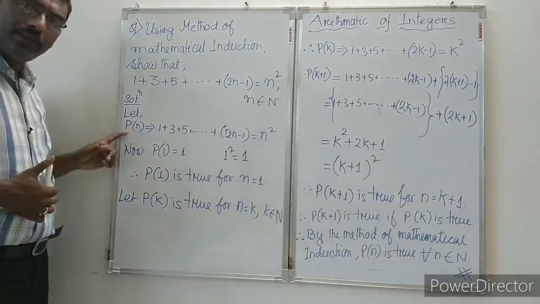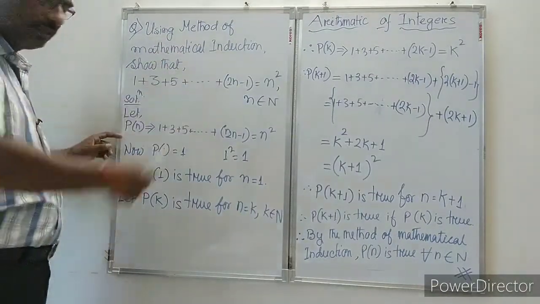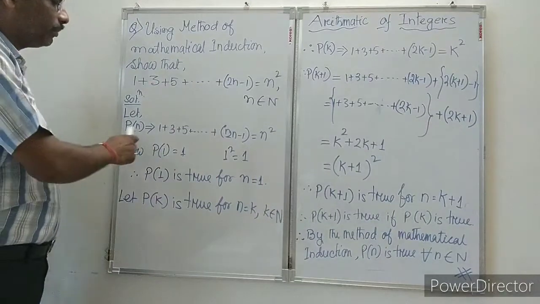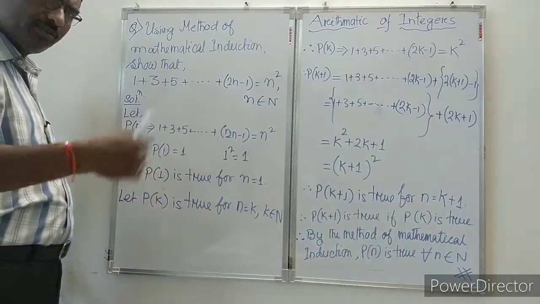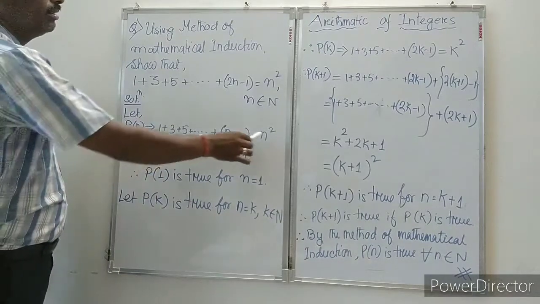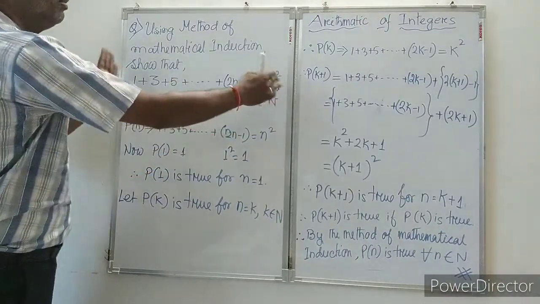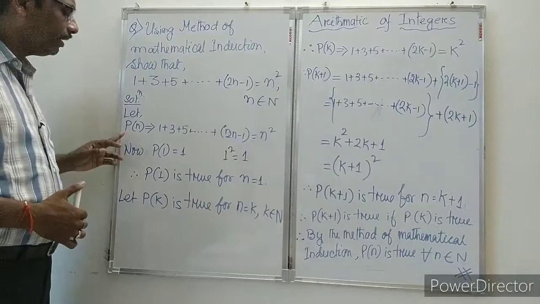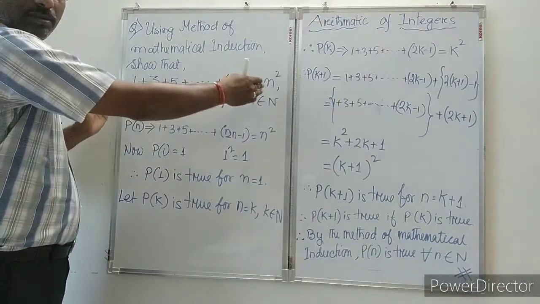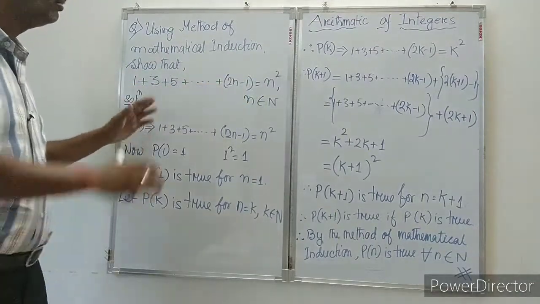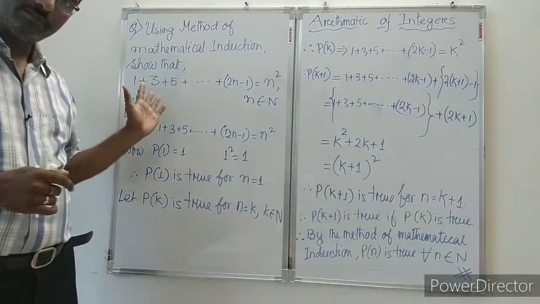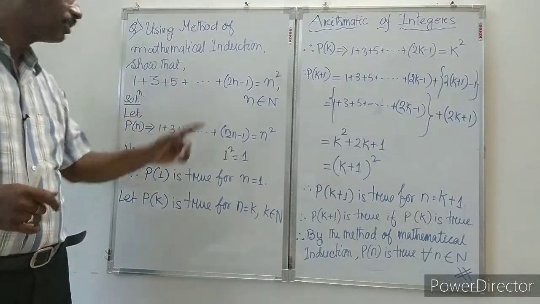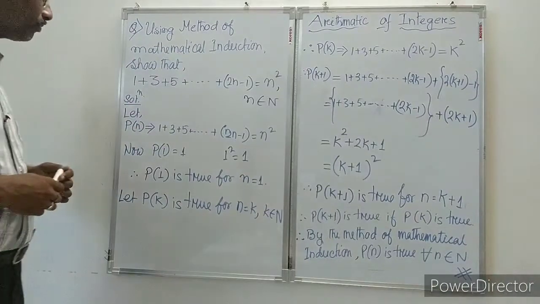So let the statement be Pn, as earlier discussed in the principle. You can write Sn also. Pn implies the whole statement. Why is the implies sign given? See, here there is an equal sign also, so we have to indicate the whole statement, not only the left side, as Pn.